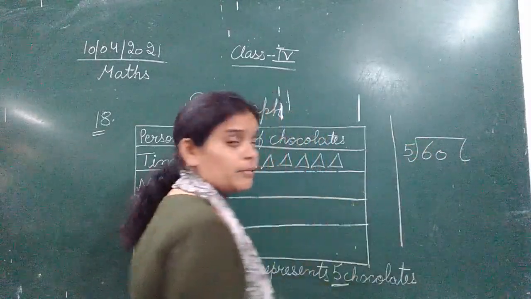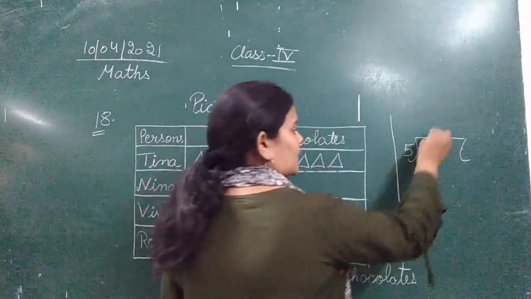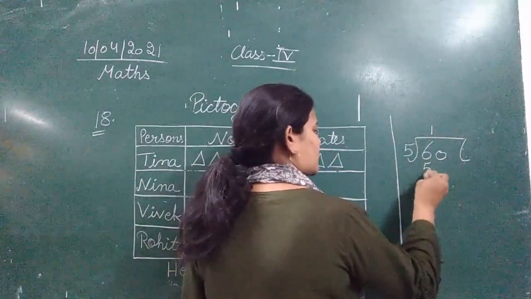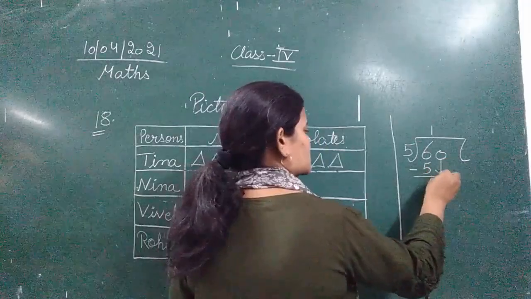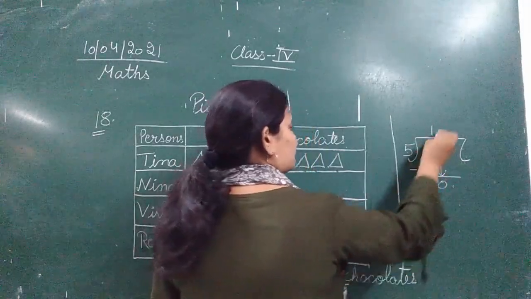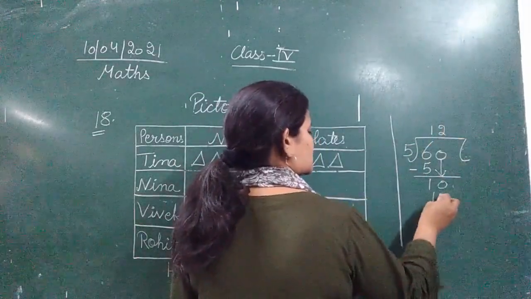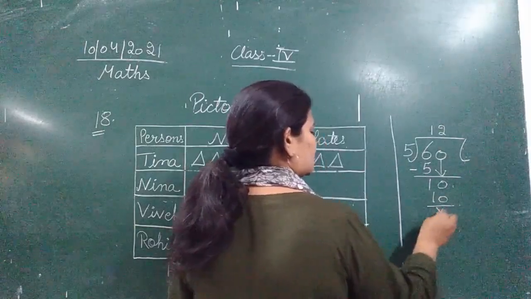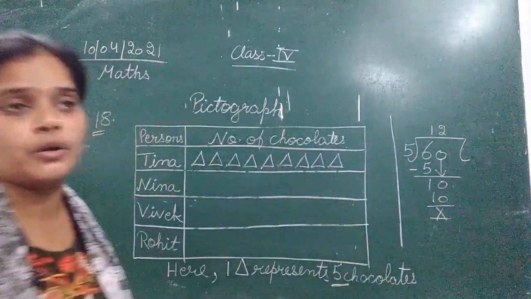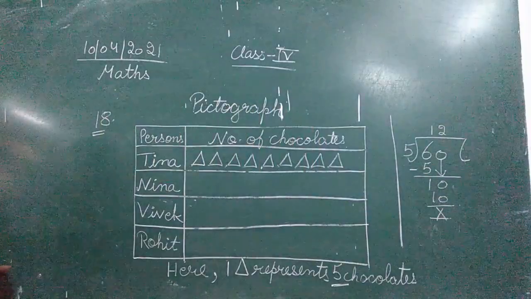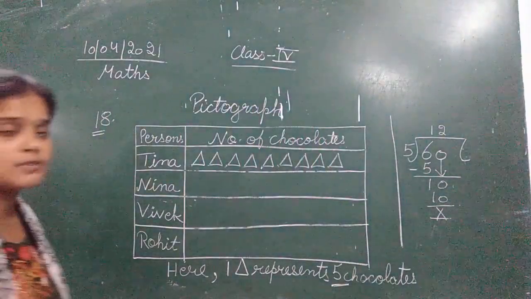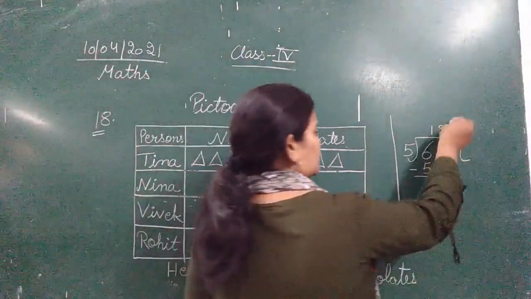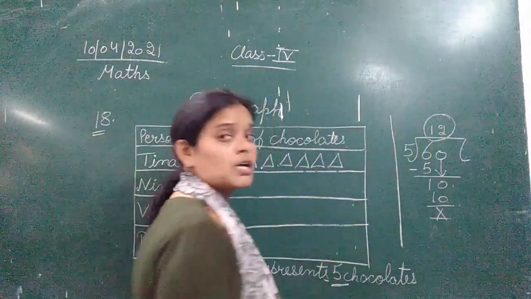60 divided by 5. 5 ones are 5. 6 minus 5, 1. Bring down the 0. 5 twos are 10. Simple division that you have done. As the division that you were doing, same as it is you need to do here as well. So 60 divided by 5. So after dividing 60 with 5, the number you got, that is 12.